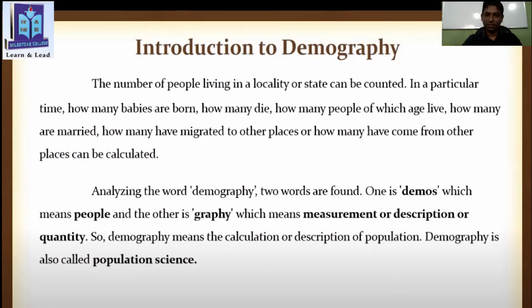Okay, so analyzing the word demography, you must underline this part, or you have to remember it. Two words are found. One is demos, which means people, and the other is graphy, which means measurement or description or quantity. So demography means the calculation or description of population. So clear? Demography is also called population science. So I think you don't have any problem.